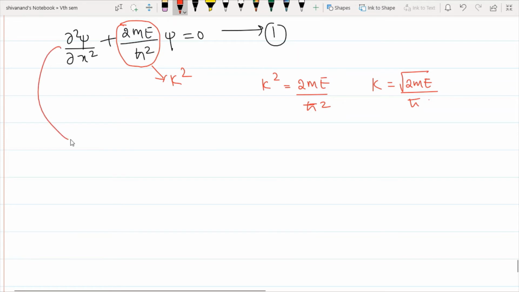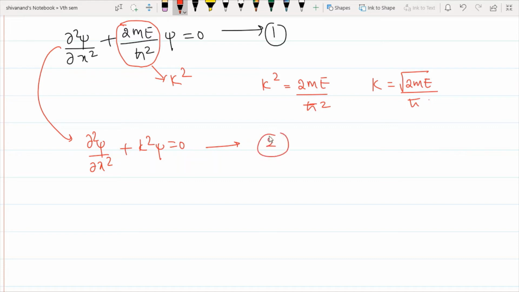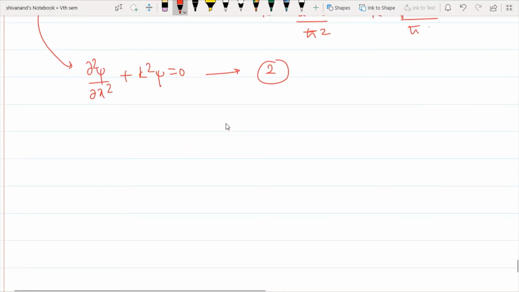So this equation becomes d squared psi by dx squared plus k squared psi is equal to 0. This equation represents a second order differential equation. I'll call this equation 2. Then the solution for the above equation becomes (D squared plus k squared) psi equal to 0. By the knowledge of differential equations, we get two roots as D equal to plus or minus ik.